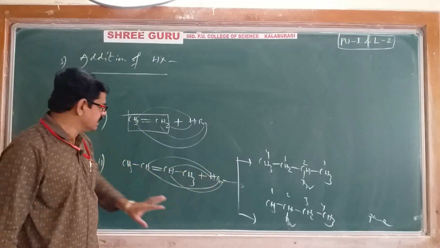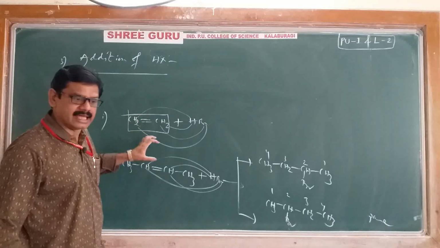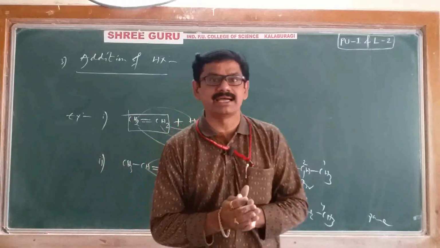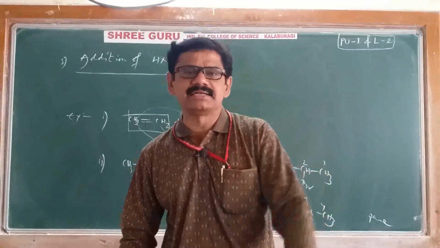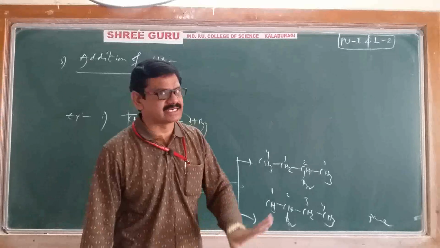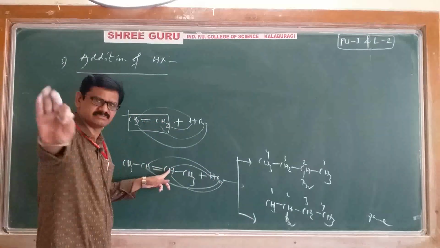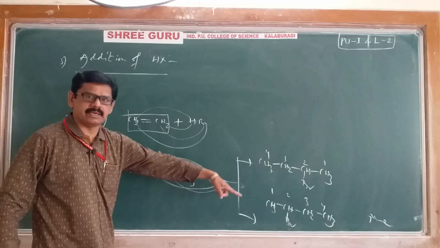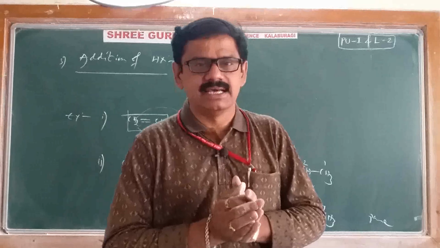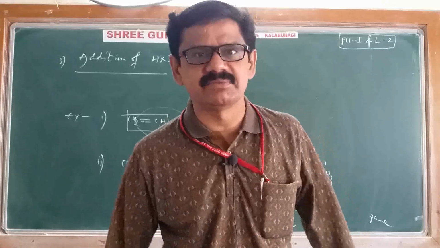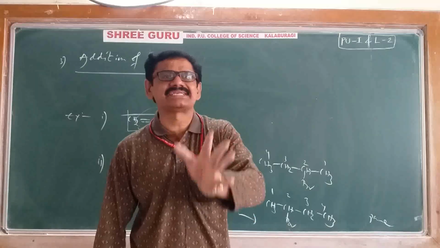2-bromobutane only. Means in case of symmetrical alkenes, remember, addition of hydrogen bromide can take place in any manner, doesn't matter. You will get ultimately the same type of product. You can add hydrogen here or here, bromine here or here, it doesn't matter. You will ultimately get the same product only. This is the advantage of symmetrical alkenes. This is possible only in case of symmetrical alkene. That's why for symmetrical alkenes there is no restriction for the addition of hydrogen bromide.